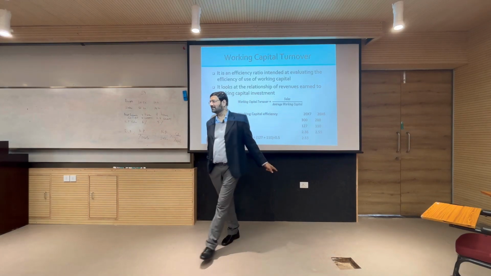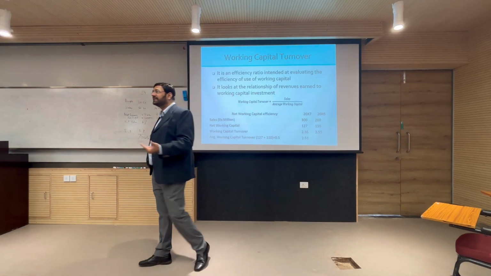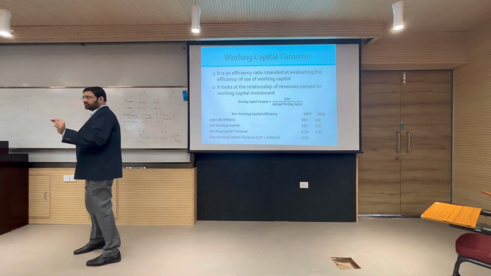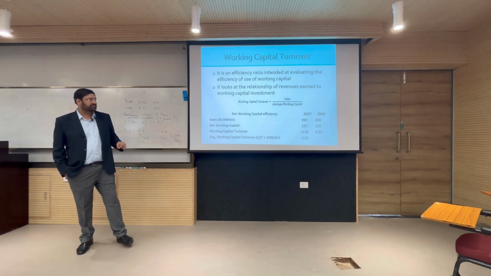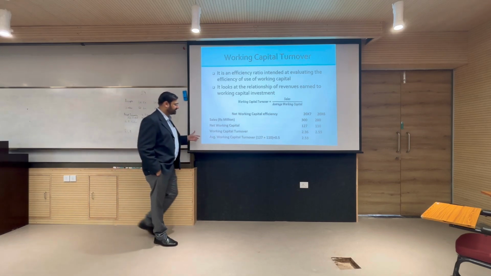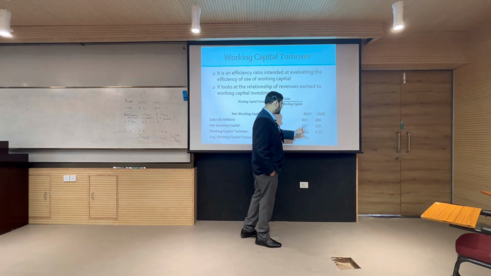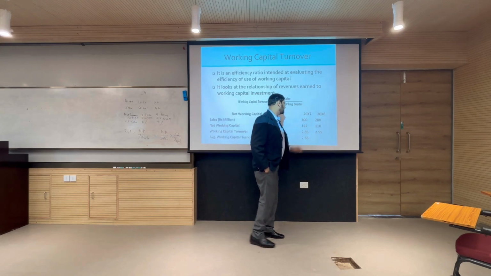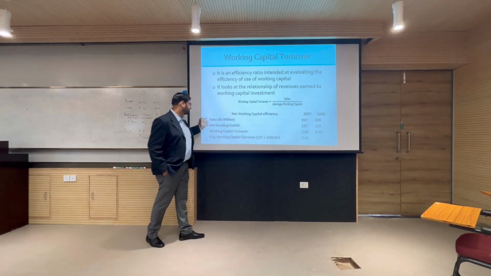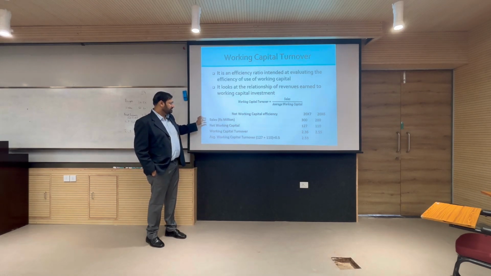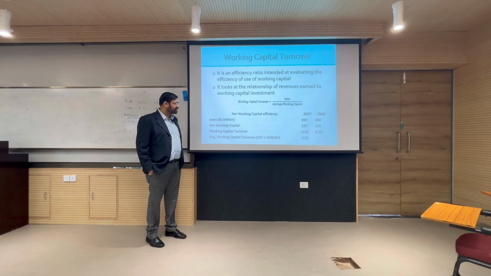You might have seen this every time, right. In every slide I have calculated one for the closing, one for the average, and the numbers differ, right. But average gives a better picture, because here it was low. The sales rose from 280 to 300, working capital rose from 110 to 127, and the average working capital turnover is 2.53.